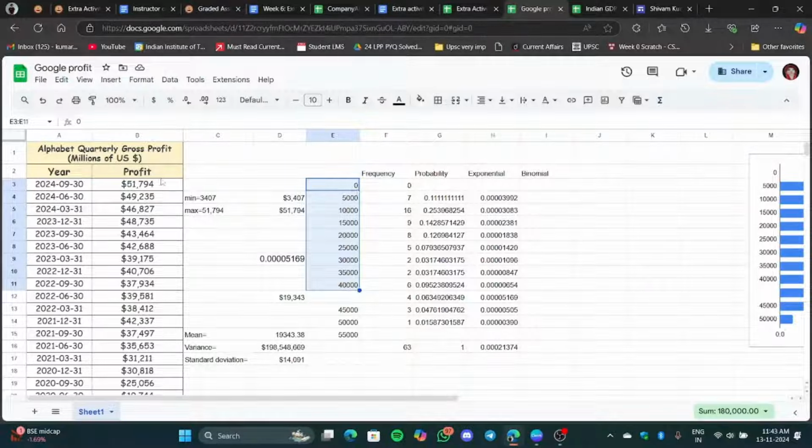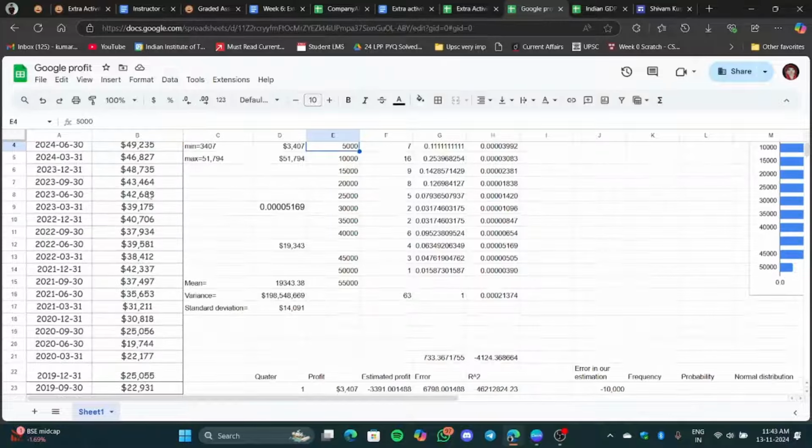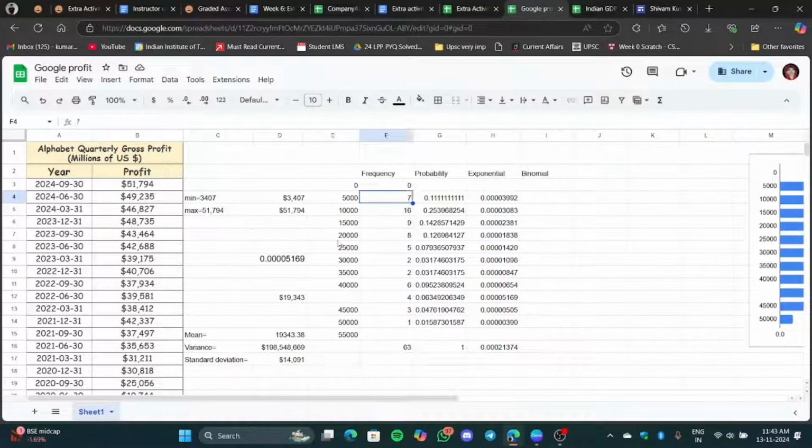Then I sorted the frequency: between 0 to 5,000, how many times the profit was between 0 to 5,000. So there were seven times. Between 5,000 to 10,000, there were 16 times the profit lay in that range. And between 10,000 and 15,000, there were 9 times the profit was in that range.